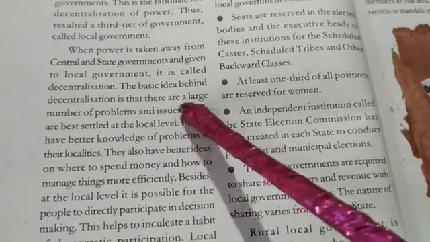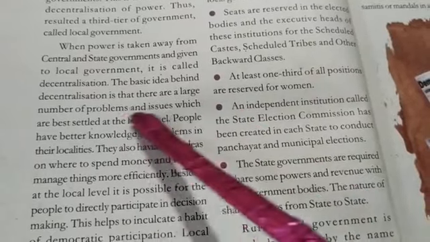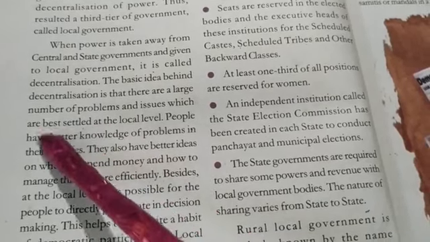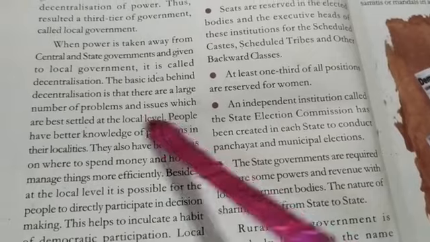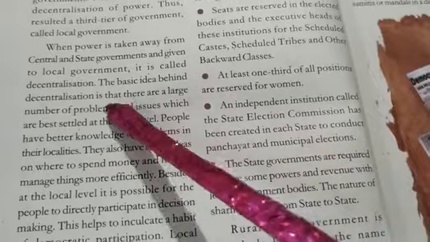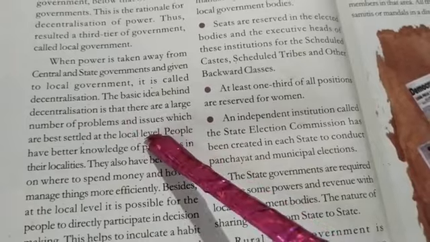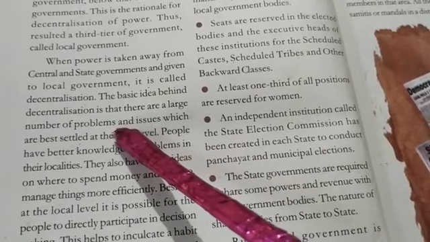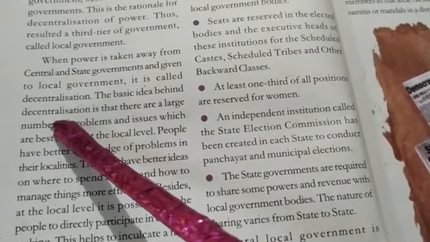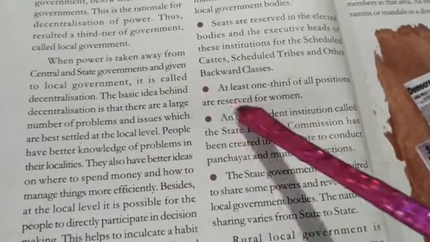For that also, the basic idea of decentralization was created, where they believe that a number of problems and issues can be best settled at the local level only, in the village only. If particular problems are from that village, the village sarpanch or the president will try to solve them. With that ambition in mind, the third tier of government was formed, which was known as the local government.